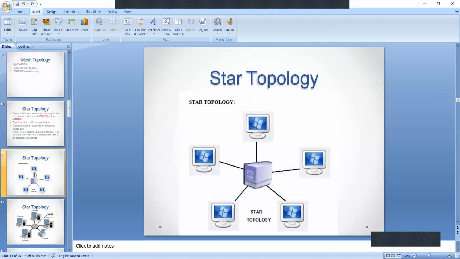Next, this is the diagram of star topology. The central part is the central controller, or it is called the hub. The main responsibility of the hub is to exchange the information, to exchange the data. These computers are connected nodes or connected devices.